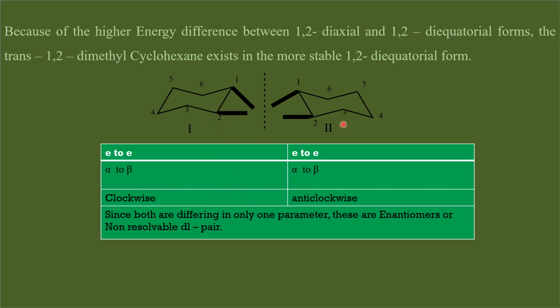Since these two are differing in only one parameter, these are enantiomers, and at the same time, both the methyl groups are present in the equatorial side. Therefore, both are having similar potential energy. Since they have equal energy, they cannot be resolved. Therefore, these are enantiomers which cannot be resolved. These are DL pairs which cannot be resolved.